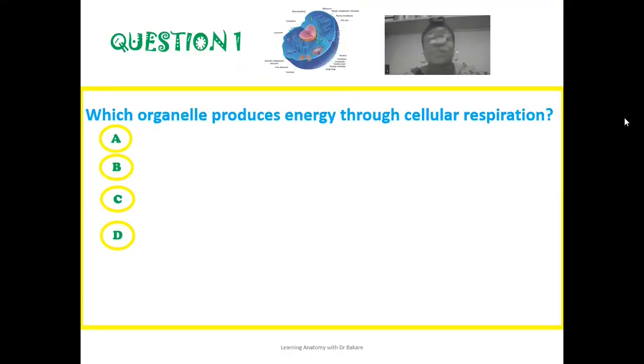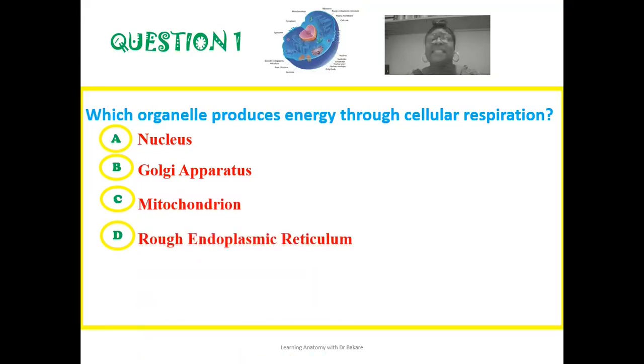Go through the first question, which reads: which organelle produces energy through cellular respiration? Is it the nucleus? Is it the Golgi apparatus? Is it the mitochondrion? Or is it the rough endoplasmic reticulum? So which of these cell organelles is responsible for cellular respiration? This is what this question implies.